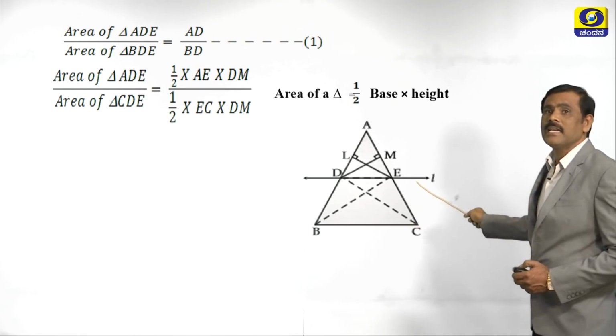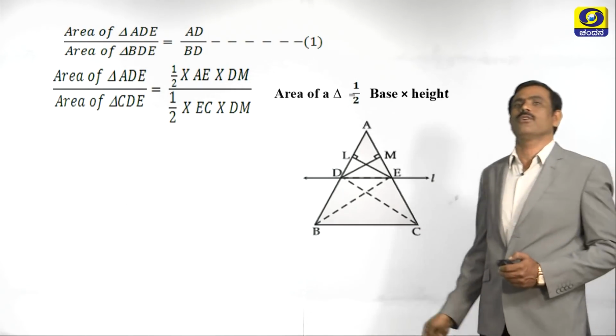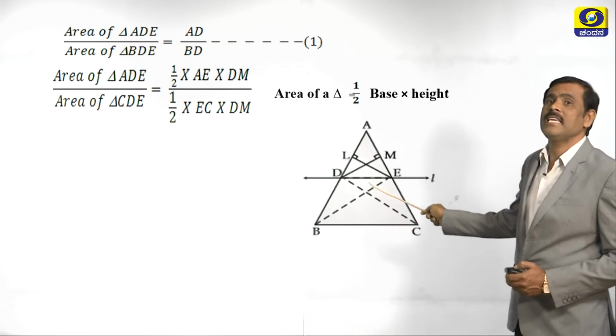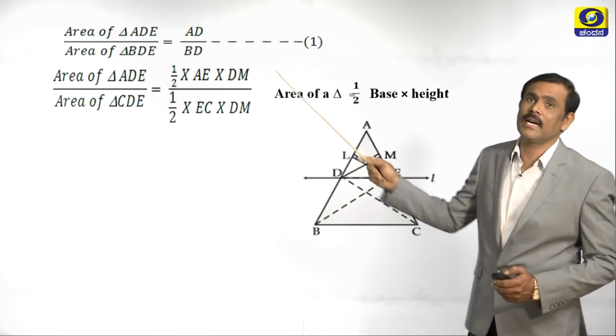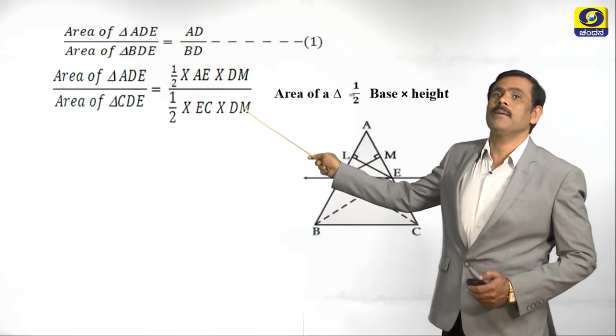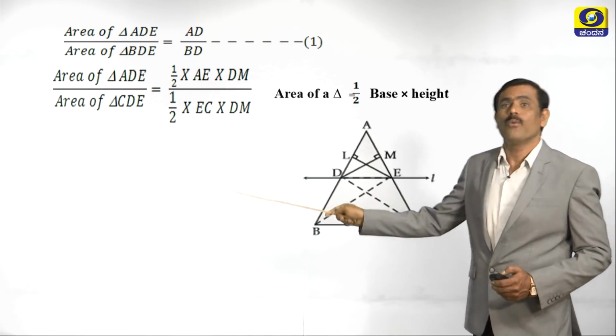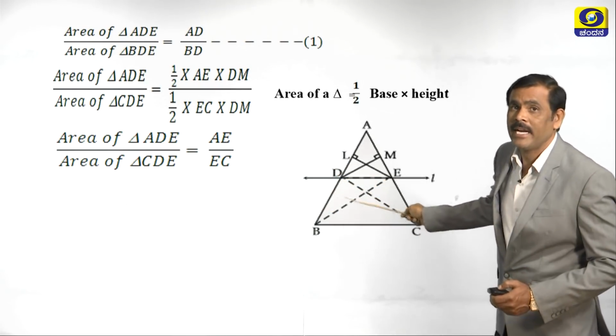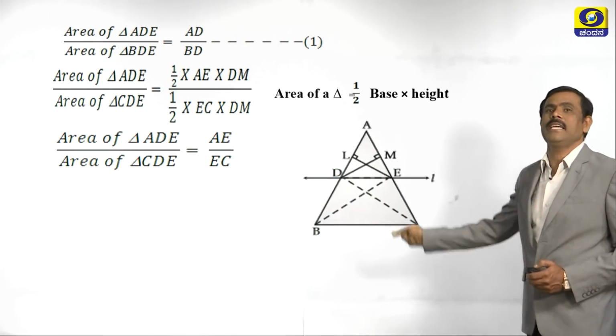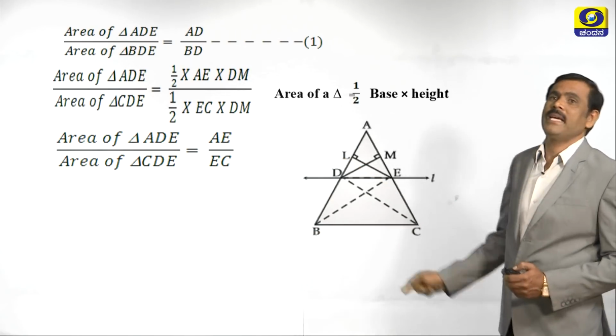Area of triangle CDE is also equal to half into CE or EC into DM. Half got cancelled, DM and DM also got cancelled. What is remaining? Area of triangle ADE divided by area of triangle CDE is equal to AE by CE.